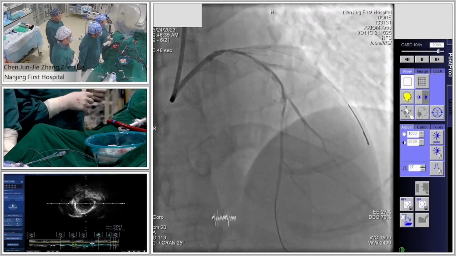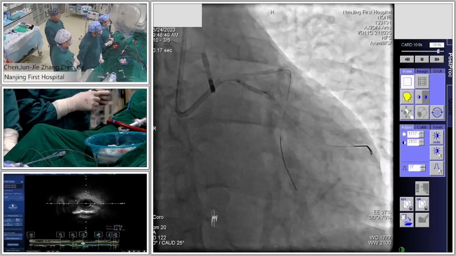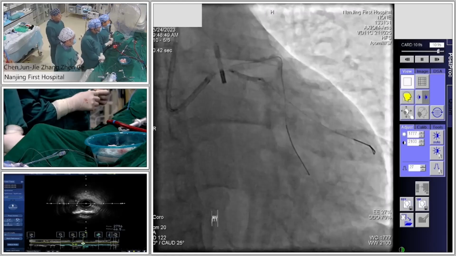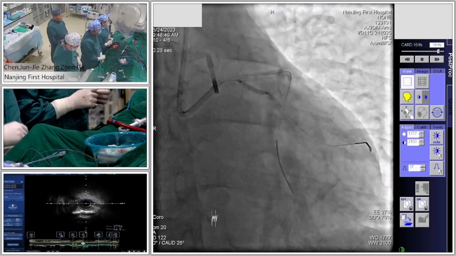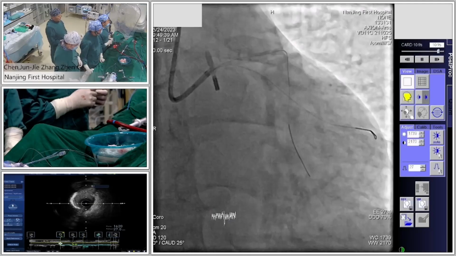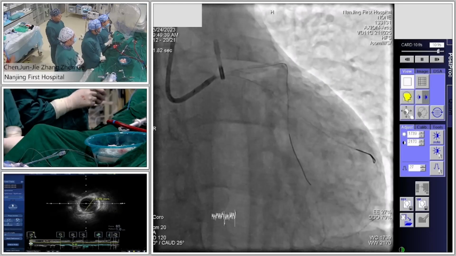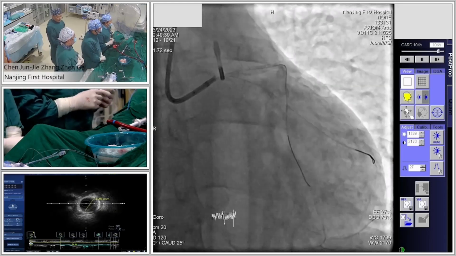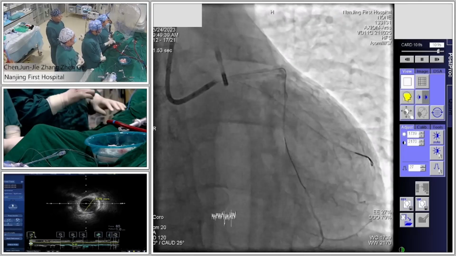So very clearly, next I think you have to pre-dilate the circumflex. This is a true balloon for the proximal circumflex. Yes. Next. So still not good flow in the circumflex. This is the angiography just immediately after the second pre-dilation for the circumflex, right? Yes. Blood flow is fine.